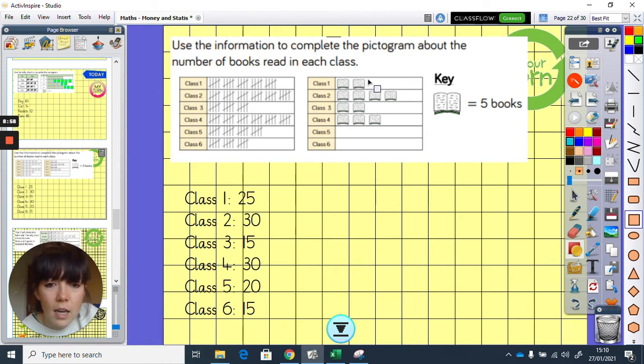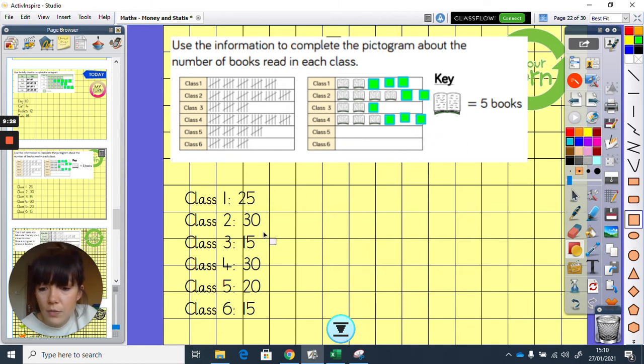So 5, 10, 15, 20, 25. Class 2 is 30. 5, 10, 15, 20, 25, 30. So remember, we're counting up in 5s, aren't we? Class 3 is 15. So we've got 5, 10. We just need one more, 15. Class 4 is 30. 5, 10, 15, 20, 25, 30.